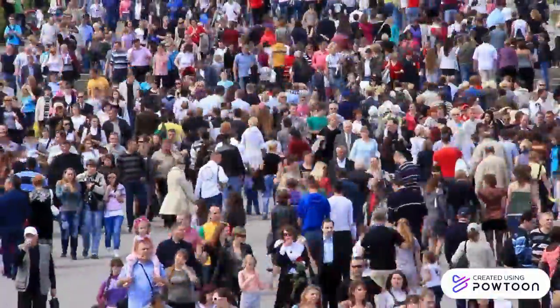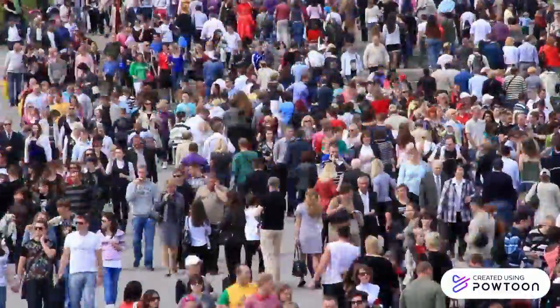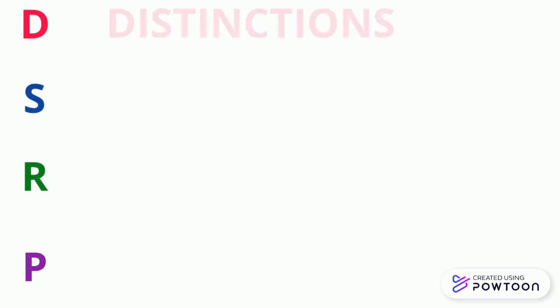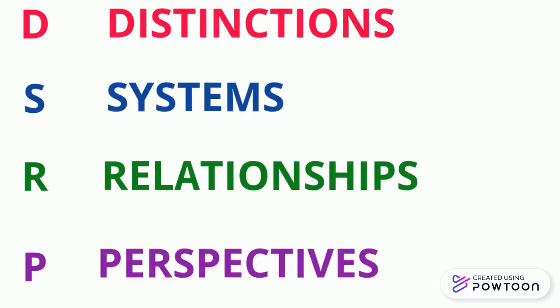Humans are complex, and each one of us is unique, yet we all have something in common. We all think. Now, what we think about may be very different, but there are a few simple rules that are universal to all thought. These rules are called DSRP: distinctions, systems, relationships, and perspectives. These foundational elements can be thought of as the rules, patterns, or building blocks of all thoughts and ideas.